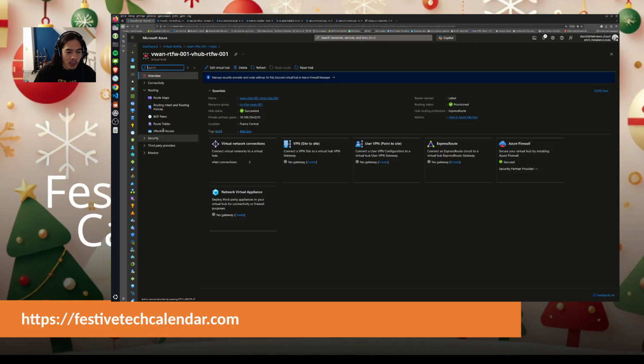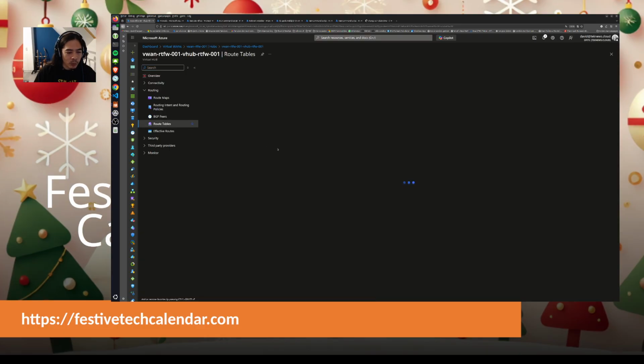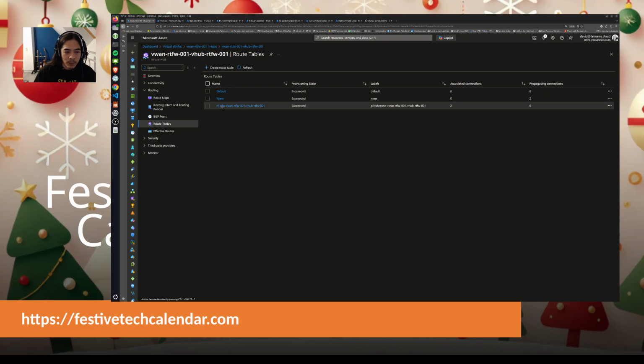We can now go to the virtual network connection. No, I will do the same but by going to the route table. If I go to the route table, I should see that I have two associated connections with one route table in particular. So let's wait for it. Yep, it's updated. Okay, so here I have this route table with two network connections.